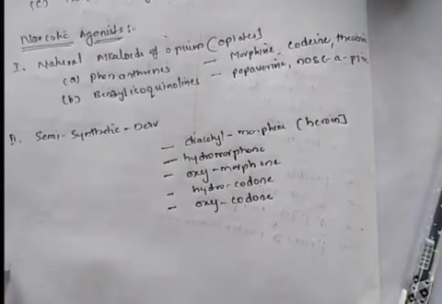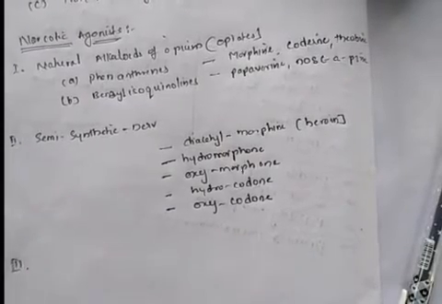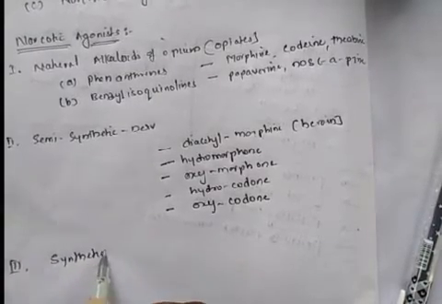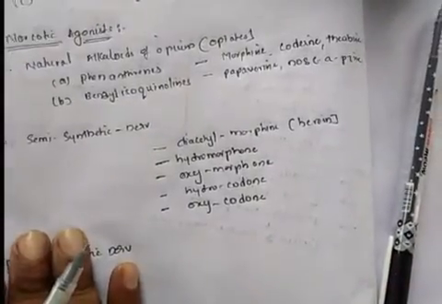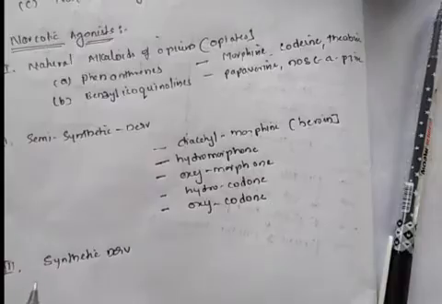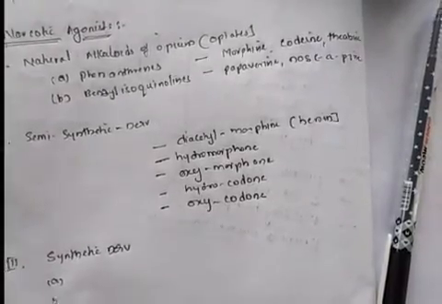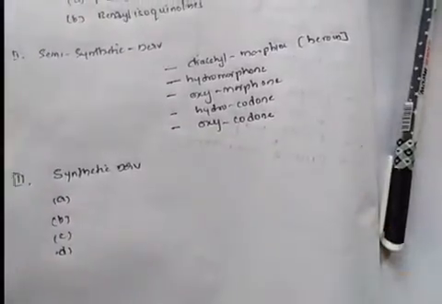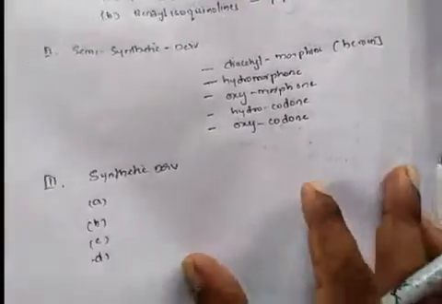The third category of natural narcotic agonists is the synthetic derivatives. The synthetic derivatives are again classified into four varieties.